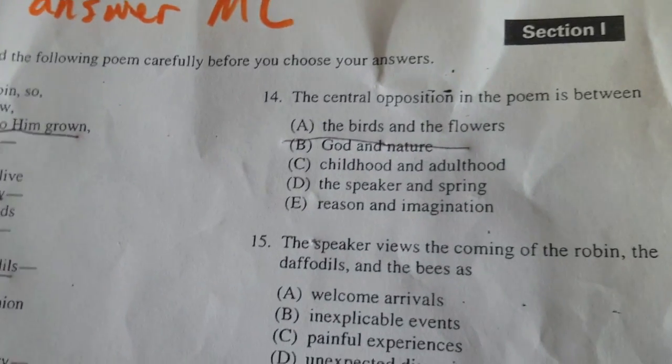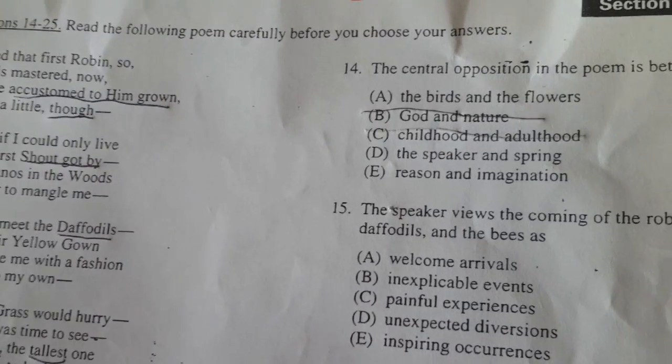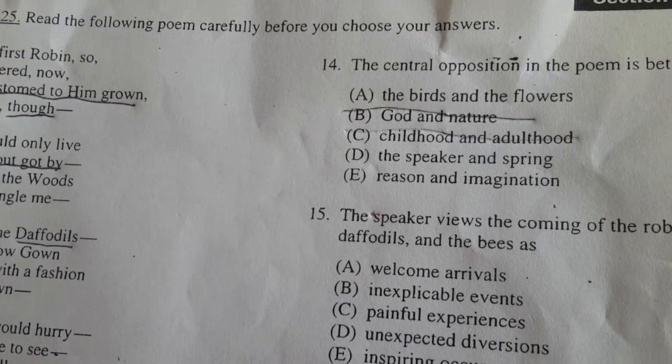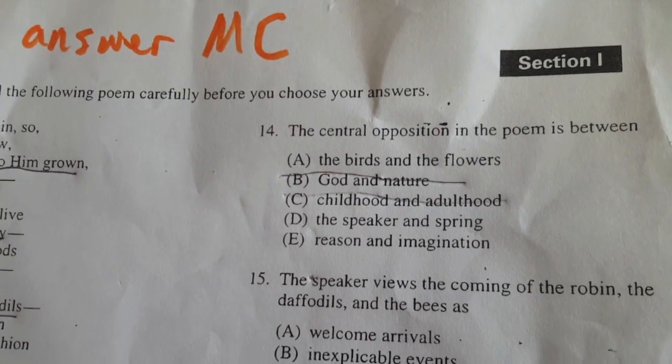Childhood and adulthood. That doesn't seem right. No, that doesn't make any sense. Reason and imagination and speaker in the spring. The speaker in the spring seems pretty accurate. Let's not get rid of anything yet. Let's look at the next strategy.